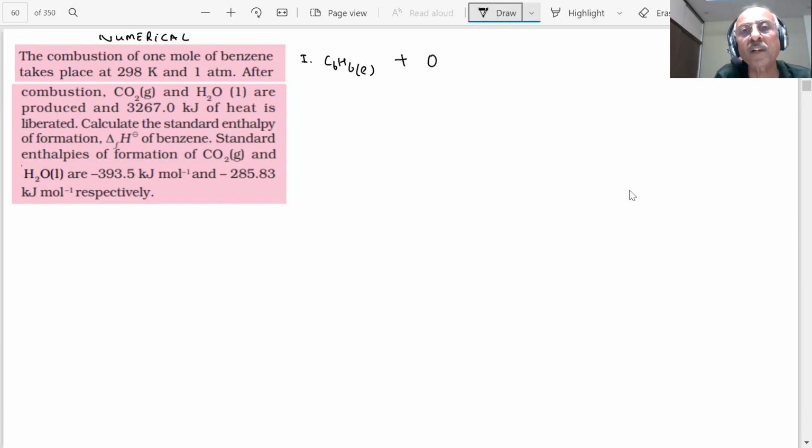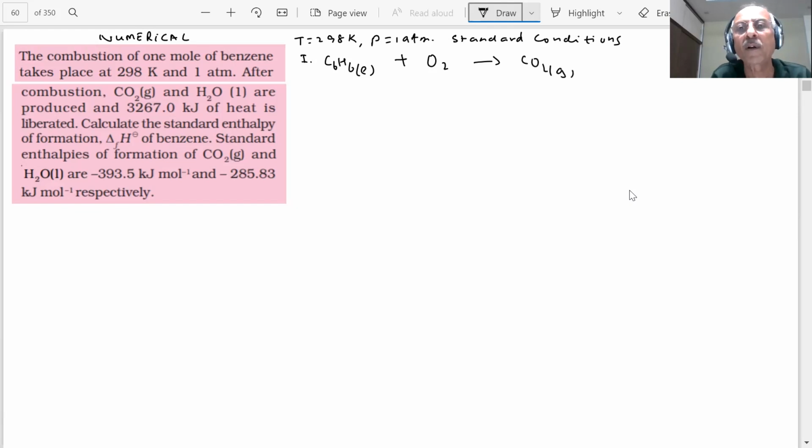Combustion means it will react with oxygen. And what will it produce? What are the conditions? Temperature 298 Kelvin and pressure 1 atm. So standard conditions are given. Now this is producing carbon dioxide gas, and what else? Water in its standard state.